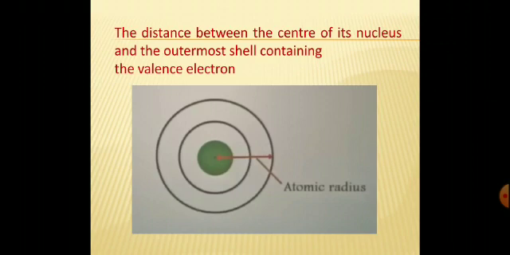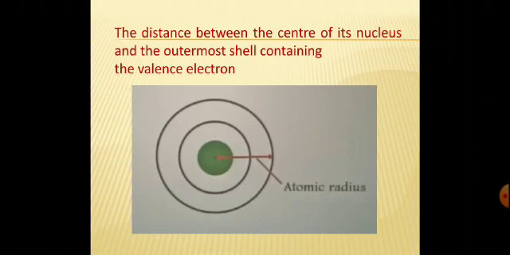Now, in the modern periodic table, 118 elements have been arranged in a very systematic manner. There are some properties related to these elements which define the way these elements react. Since the elements are arranged in a very well organized manner, their properties also follow a particular trend. Let's see how. One important property of the elements is their size. The size of an atom is measured in terms of radius, so it is known as atomic radius.